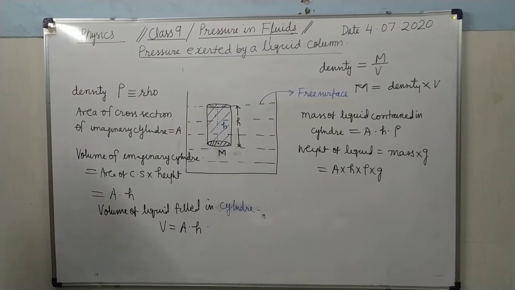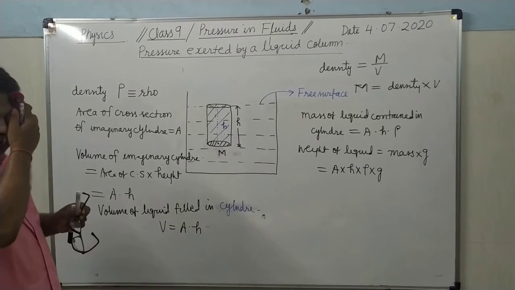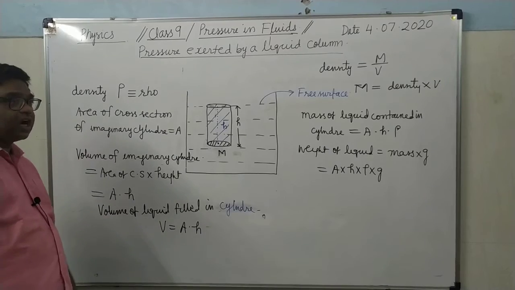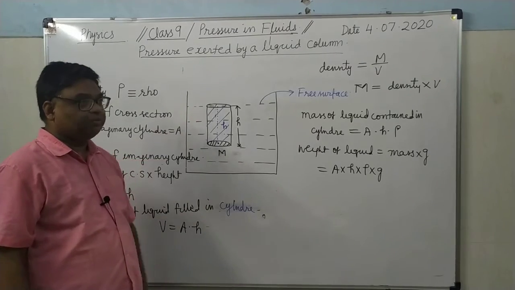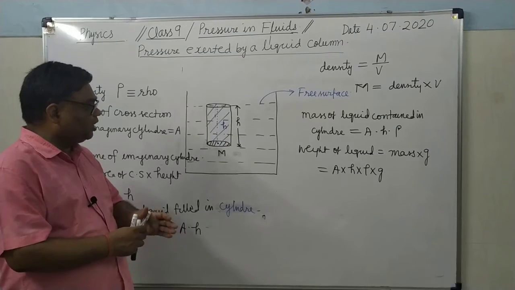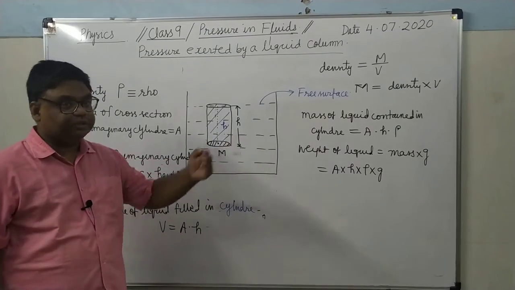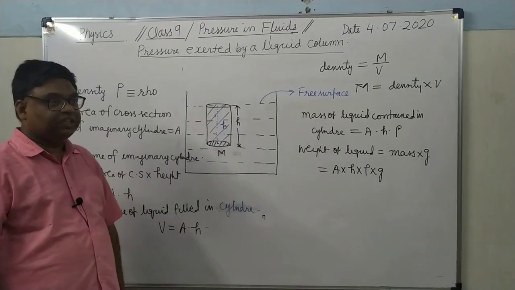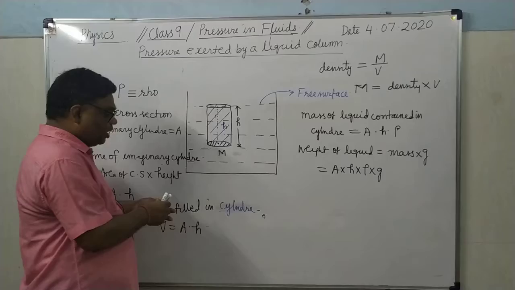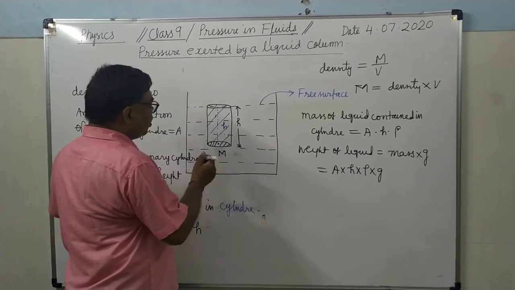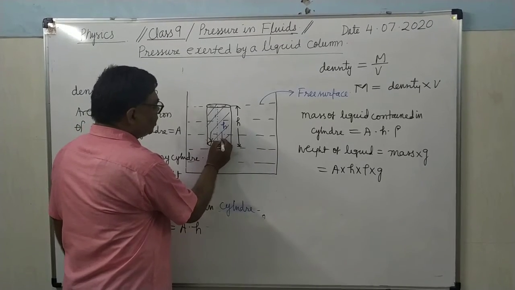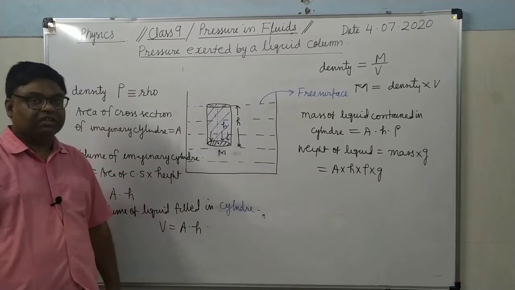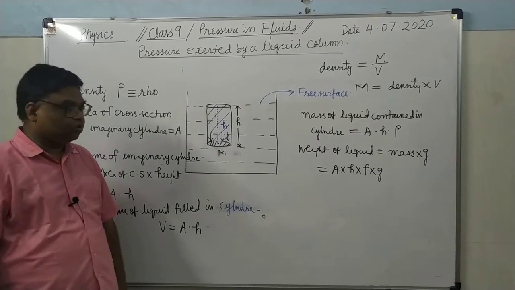Now, this weight acts in what direction? Here we have assumed that this liquid is in the static condition, means the liquid is not flowing, its particles are almost at rest. So, how much weight is acting on its base? That much weight will act upon its base. What is the area of base? Area of base is A. Now, you know that weight always acts vertically downward, means it is acting perpendicularly to the base.